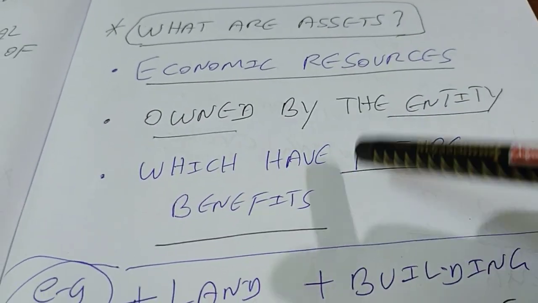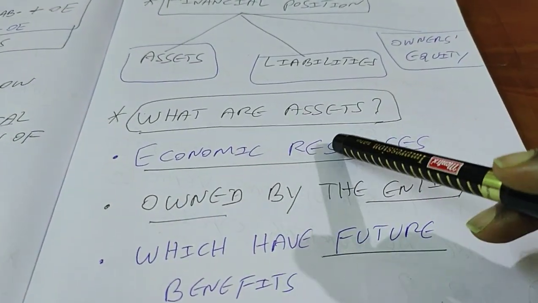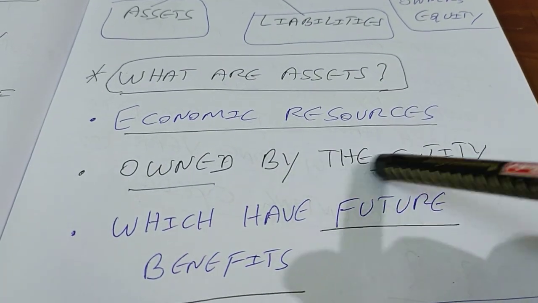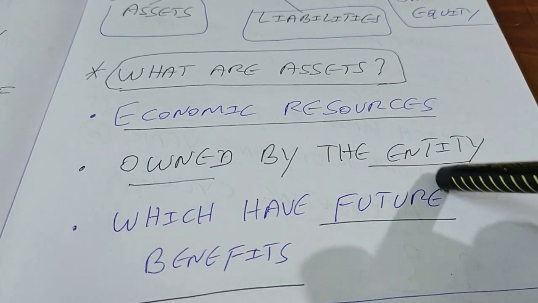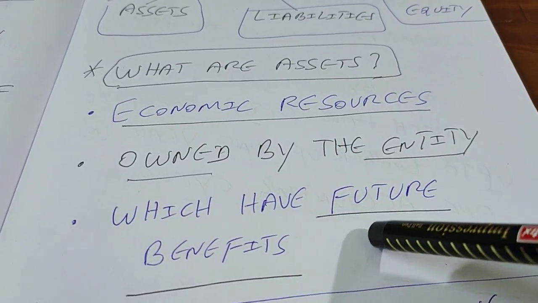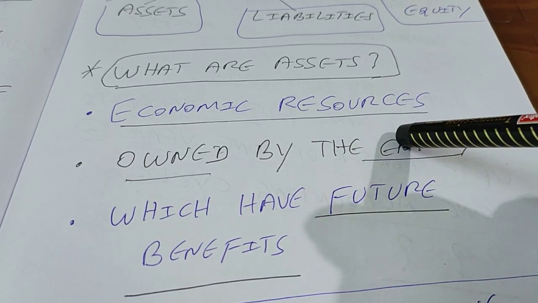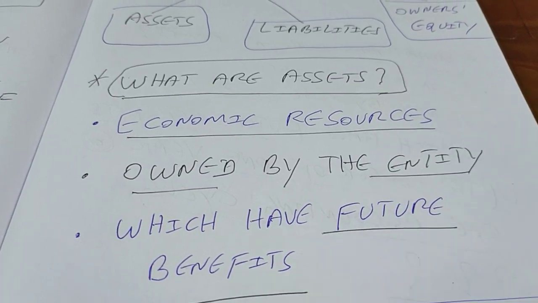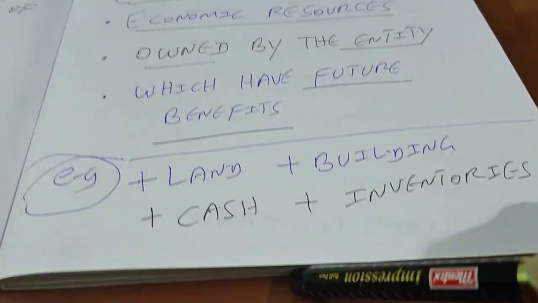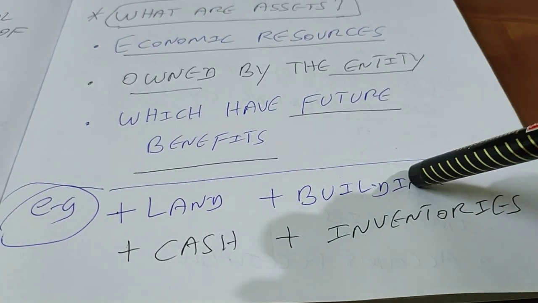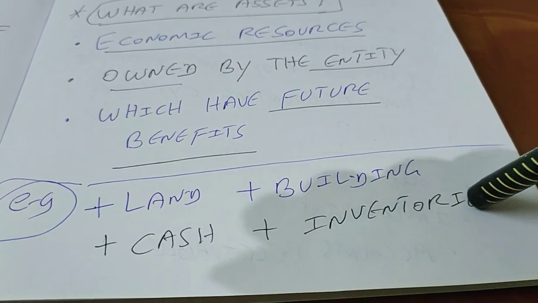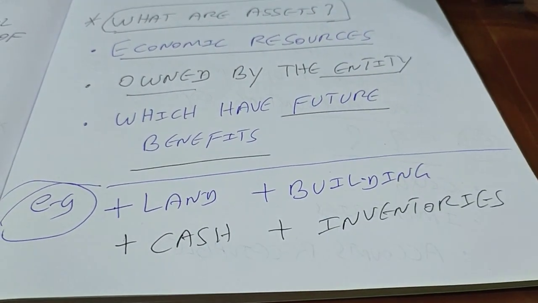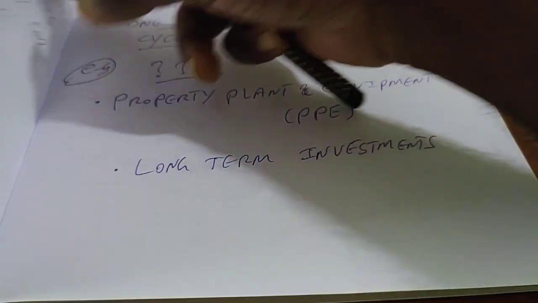Okay, so this is what an asset is. It should be a resource which is owned by the entity which has future benefits. That means benefits are not yet over, and it is owned by the entity. Can you think about some examples for assets? Examples are land, building, cash, inventories. All these things are examples for assets. Let's move ahead.